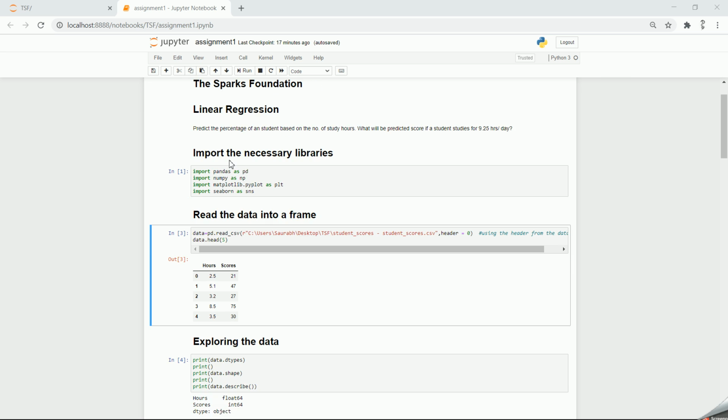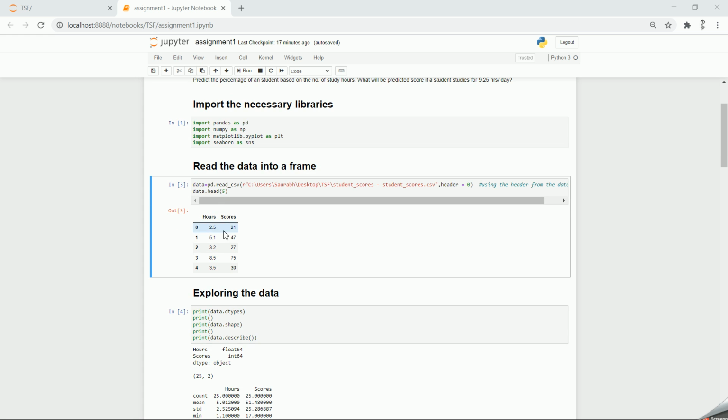So let's begin. The first step is to import the necessary libraries for our machine learning model. I've imported pandas, NumPy, Matplotlib, and Seaborn. The second step would be reading the data into the data frame, which I have done by using the pandas read underscore CSV function.